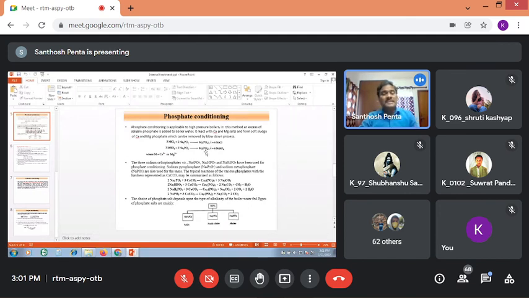So here some are converted into insoluble precipitates, which you can remove. Then some are converted into soluble complexes. Once converted into soluble complexes, they do not create any hardness or boiler troubles like sludge, scale, priming, foaming, carryover corrosion and caustic embrittlement. So no problem at all. So these are the softening of water. With this, I am concluding today's class: softening of water fully completed along with numericals.